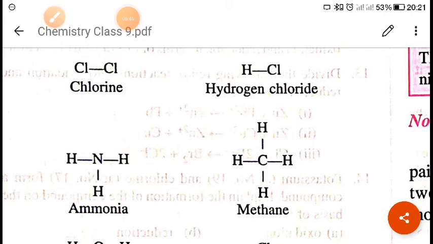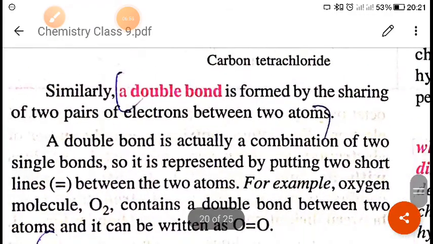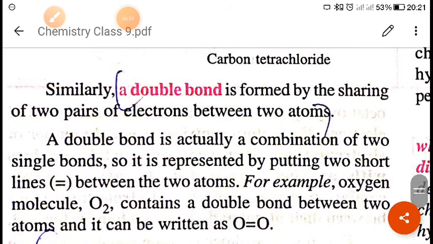Okay, now next is double covalent bond. Double covalent bond means there will be two pairs of electrons. I have told you that one pair means two electrons, right? Then two pairs means four electrons, right? So in double covalent bond, what will happen? Each atom will share two electrons.